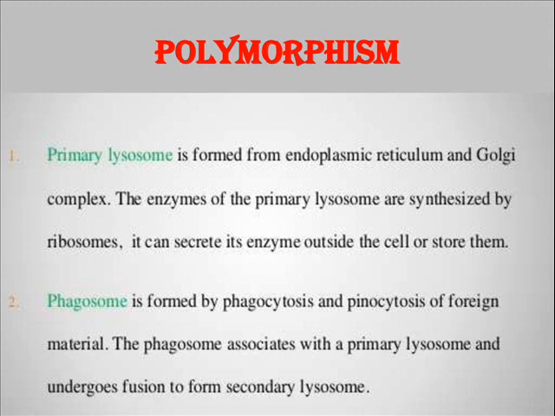The enzymes which are present in the primary lysosome are synthesized by the ribosomes, and it can secrete its enzymes outside the cell or store them within itself. Phagosome is formed by phagocytosis or pinocytosis of foreign material. The phagosome associates with a primary lysosome and undergoes fusion to form a secondary lysosome.